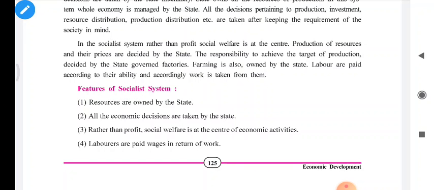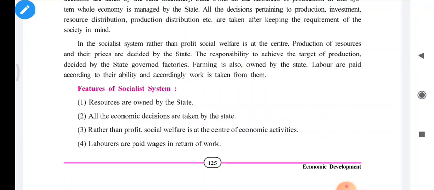So, there is a 110% clear intervention of the government in all the factors of production. Farming is also owned by the state. Labor are paid according to their ability and accordingly work is taken from them. So, in the socialist system, farming is also handled by the state governments. Laborers are paid in return for their work.